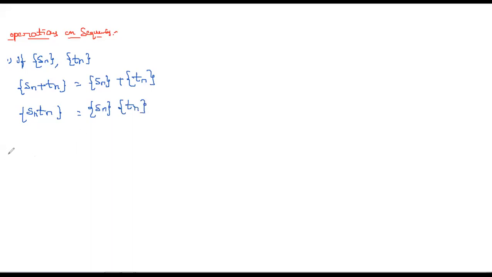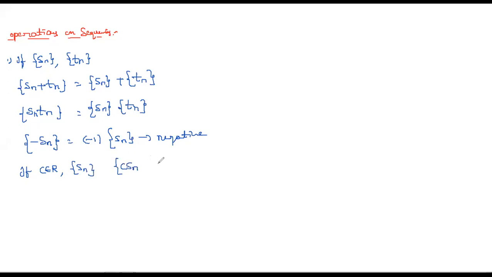And next, suppose we take minus Sn. How can we write that? Minus 1 into Sn. So this is nothing but the negative of the sequence. And if c belongs to R and Sn is a sequence, then the sequence cSn is simply the product c into Sn, where c is a constant.